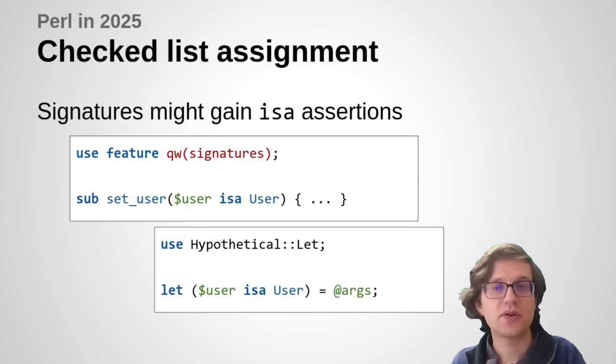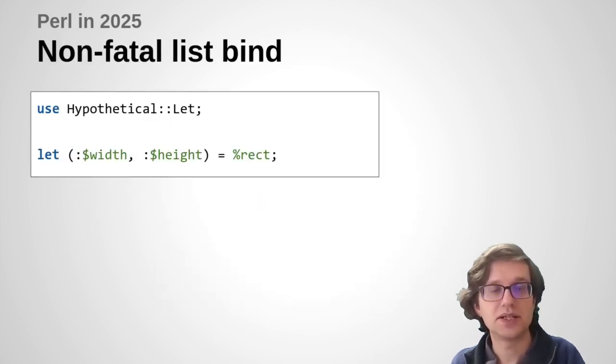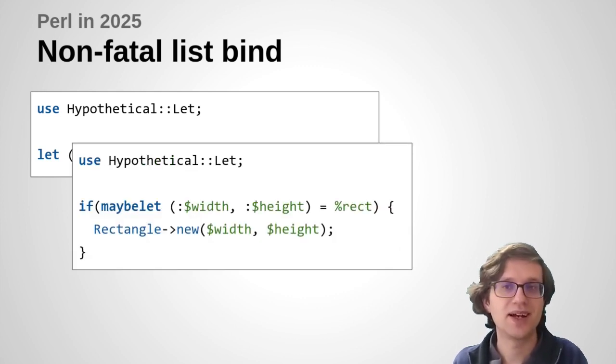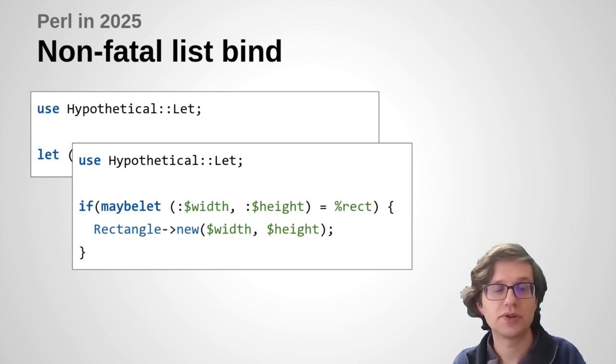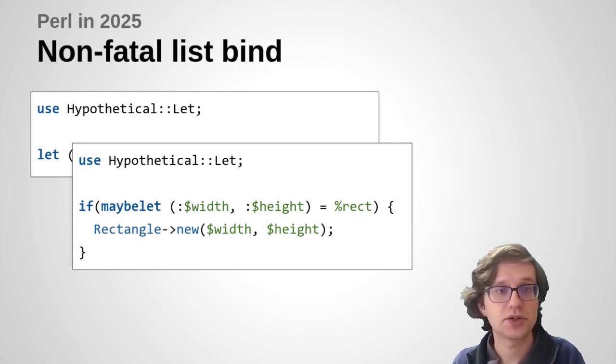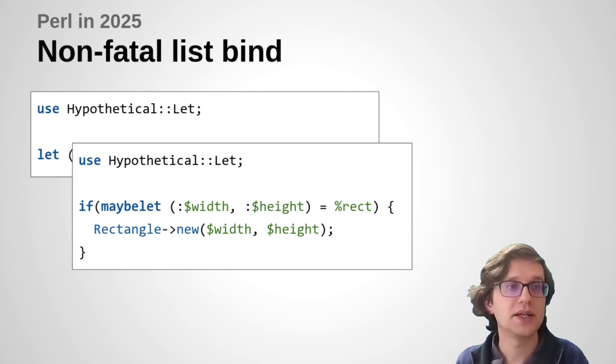Now, if we've got this idea of a let list binding that could succeed or fail, then we'd be tempted to consider something that does so conditionally. So you can see here I really don't have a good name for it. Again, suggestions welcome. But the idea here is that rather than throwing an exception if the assignment fails, instead it just returns false to say it couldn't assign the values, or if it succeeds, then it returns true. So that means that this whole block is now conditional on whether or not that unpack happened. But if not, it doesn't throw an exception.